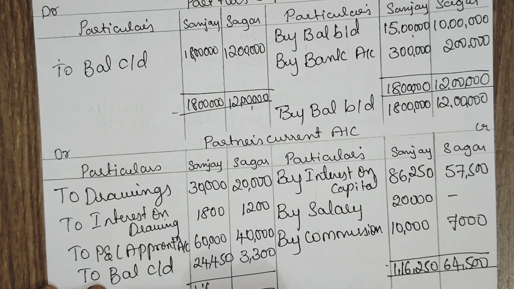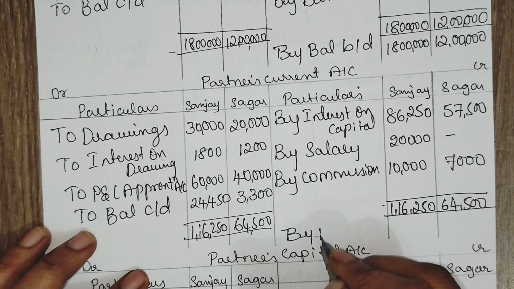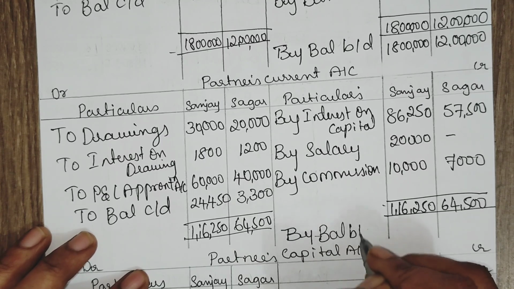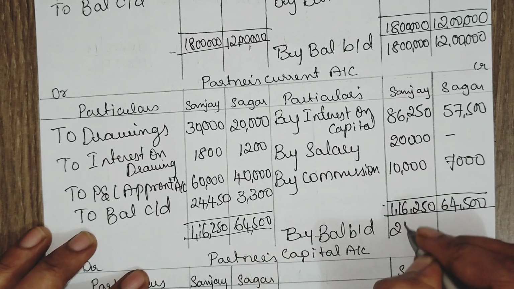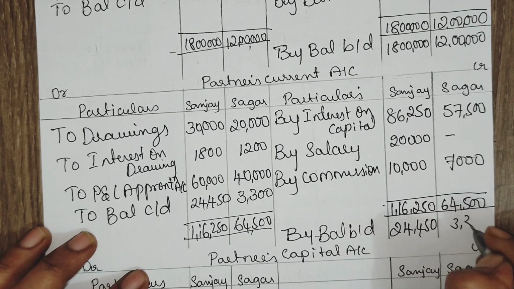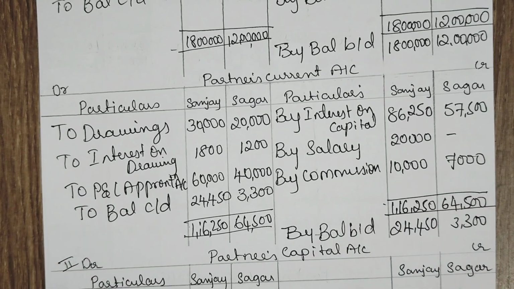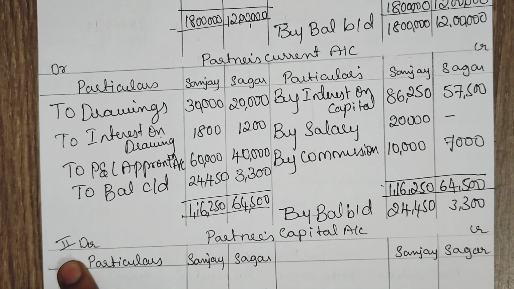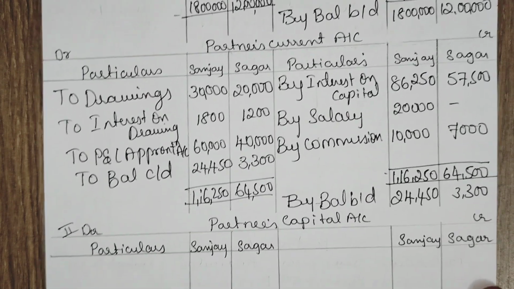Total 1,16,250, 64,500. And balance brought down, 24,450, 3,300.